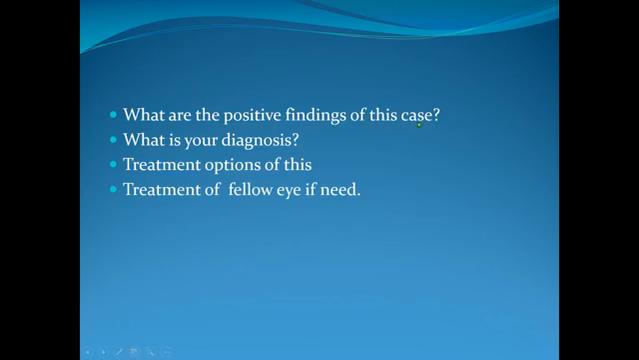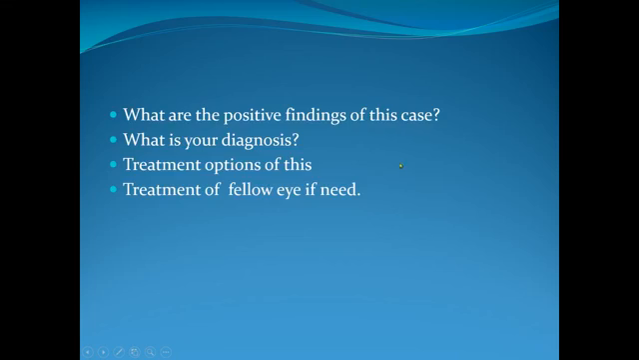Now, the positive findings of this case I already told: the pupil is dilated, particularly mid dilated, the cornea is edematous or hazy, and there is conjunctival congestion. What is the diagnosis? Acute congestive glaucoma. For treatment options, you should write medical treatment and surgical. Medical treatment is anti-glaucoma drugs, steroid, anti-emetic, etc. And surgical treatment is trabeculectomy or laser PI.